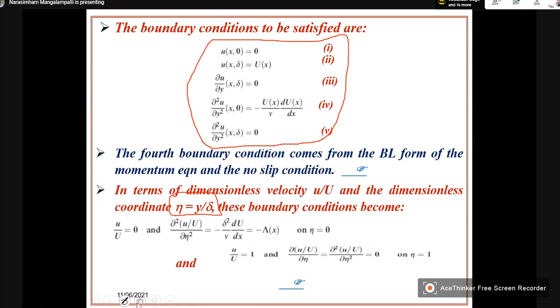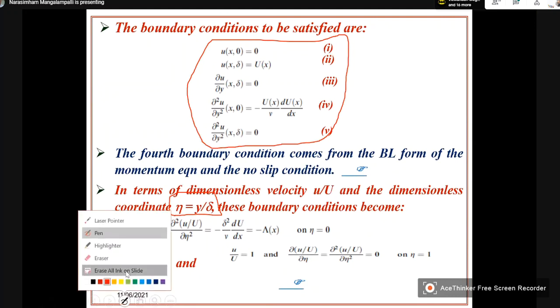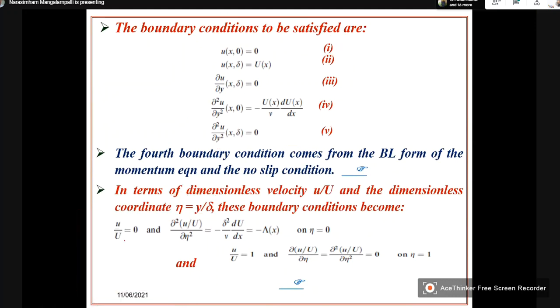The first boundary condition is this. Then del square u by del eta square, this one. This is the fourth condition.